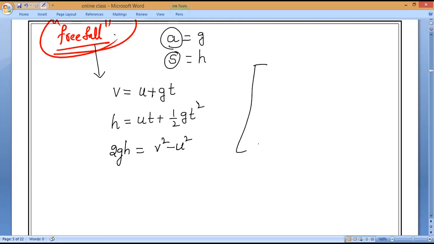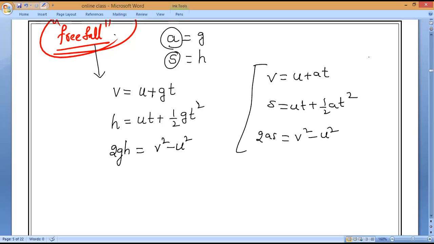Nothing else I have modified. You can see v equals u plus a t. Next, s equals u t plus half a t square. Third one, 2 a s equals v square minus u square. So only two things I am changing. What are the two things? One is acceleration: a becomes g, acceleration due to gravity. And distance here becomes height.